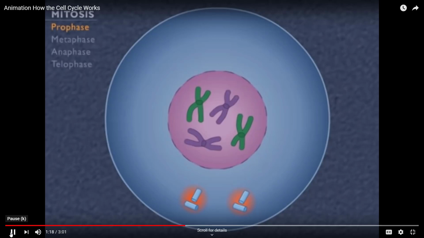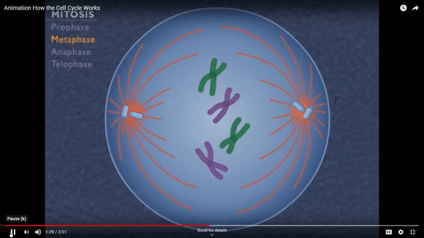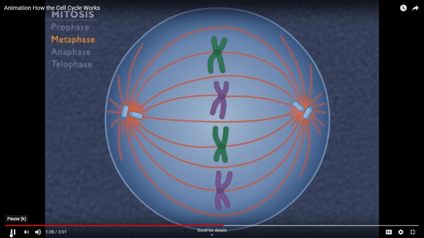The nuclear envelope breaks down and spindle fibers form as microtubules grow out of the centrioles that move to opposite poles of the cell. During metaphase, the double-stranded chromosomes line up along the equator of the cell. The spindle is now fully formed and the microtubules attach to each sister chromatid.